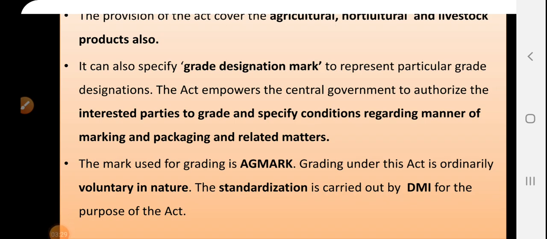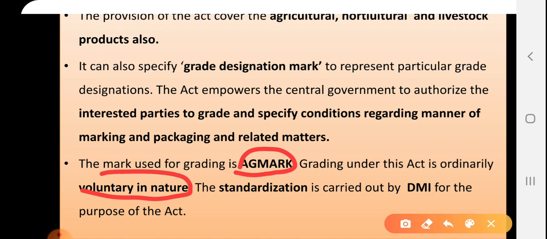The mark used for grading is an AGMARK. AGMARK means Agricultural Marketing. The grading under this act is ordinarily voluntary in nature, and standardization is carried out by the DMI for the purpose of the act. The grading sign or grade designation mark is allowed in the form of AGMARK symbols.